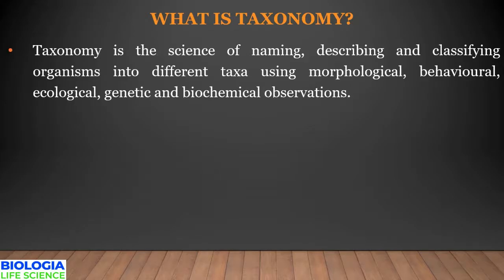Taxonomy is a basic science which deals with naming, identification, and classification of an organism like plants, animals, or even microorganisms. Taxonomy helps us to categorize these organisms into different taxa or groups based on certain characters.